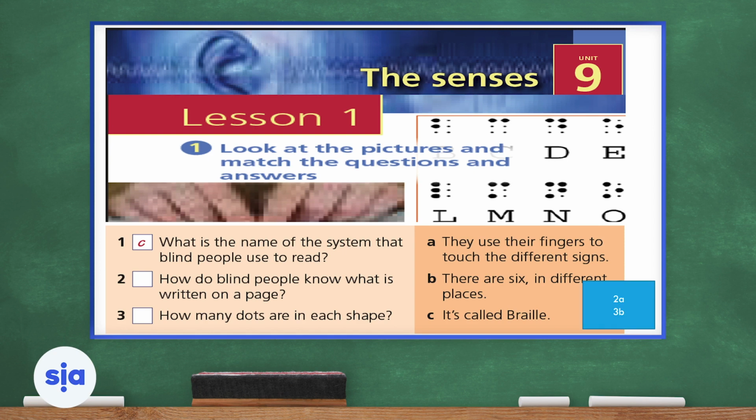They use their fingers to touch the different signs. Of course, it is 2A. What about how many dots are in each shape? There are 6 dots in each shape in different places. And those dots, of course, represent a certain letter.